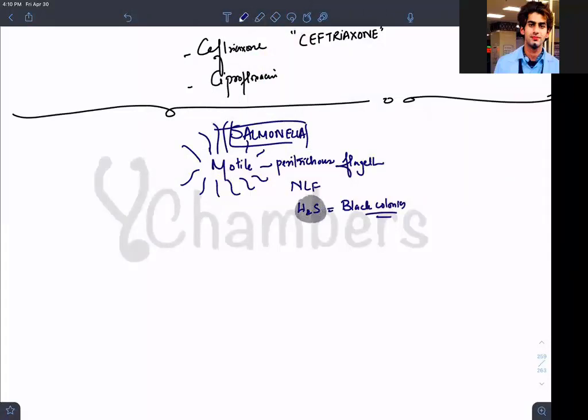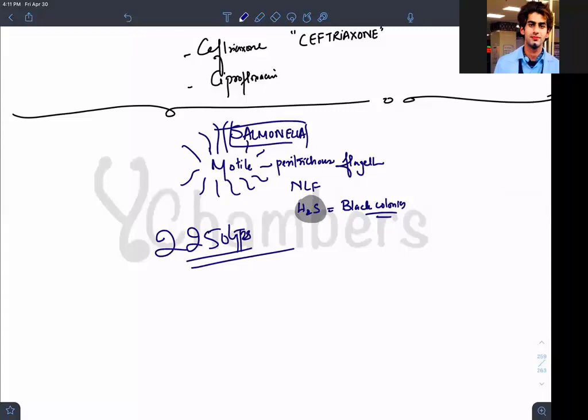Okay. Now there were two scientists, Kauffman and White. They said Salmonella is classified on the basis of some antigens. More than 2,250 types of antigens are there for Salmonella, because it's an interesting bacteria. I know typhoid, it causes typhoid, enteric fever. So on the basis of these antigens they classified it.